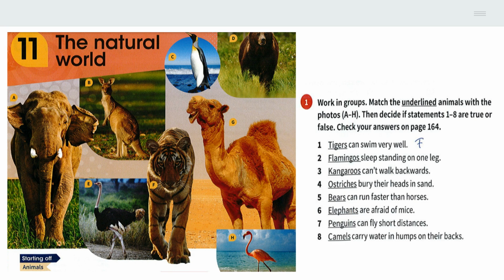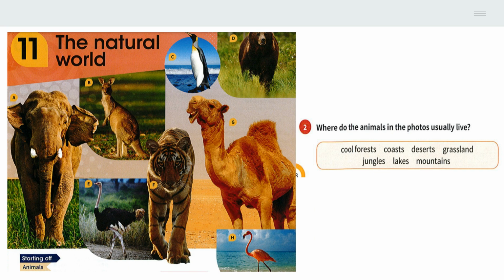Check your answers on page 164. Now, where do the animals in the photos usually live? Consider the environments listed: cool forests, coasts, deserts, grassland, jungles, lakes, and mountains.